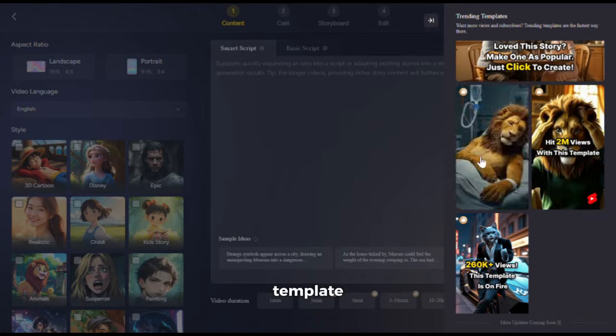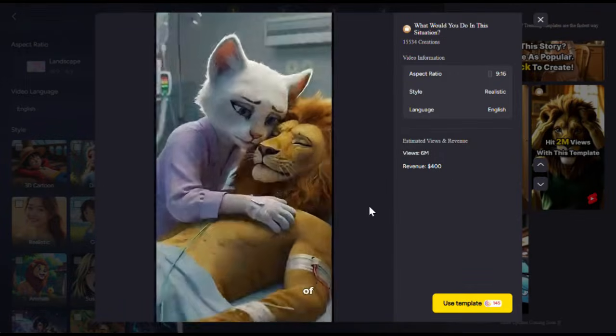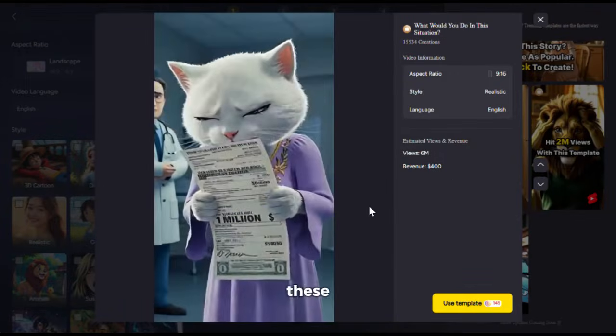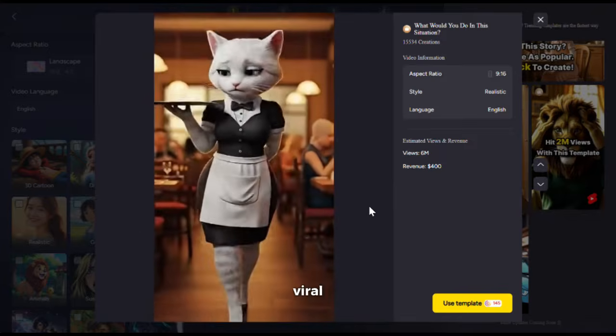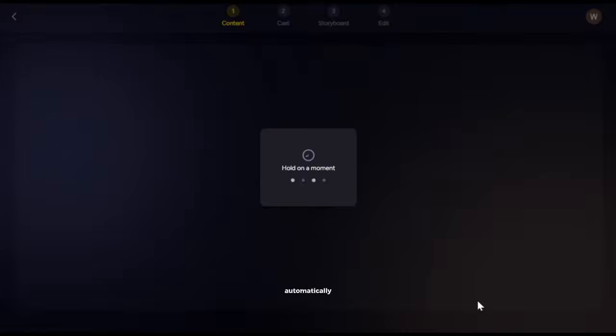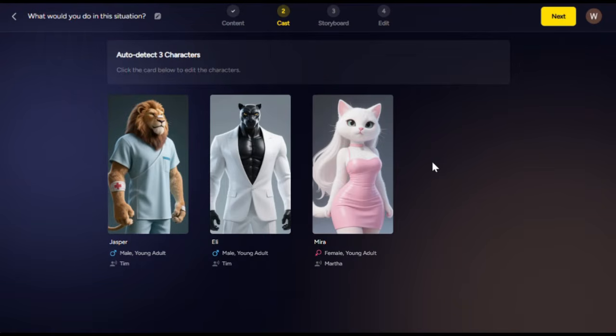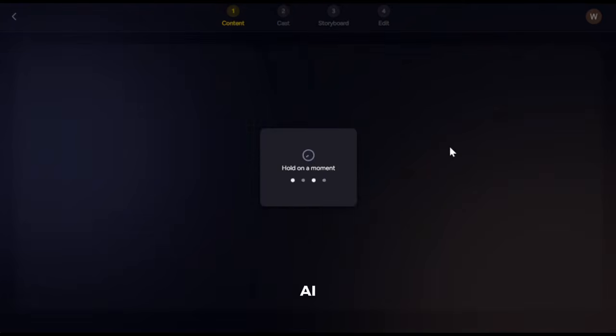Let's choose one template. Let's go with this one. So I will click on it, and from here, you can see a preview of the template. And let me tell you guys, these kinds of videos are going absolutely viral. Next, you need to click on Use Template, and the AI will start to automatically add the cast for your video. You can change the characters if you want. For now, I will stick to these characters. Then click on Next, and let the AI do its magic.